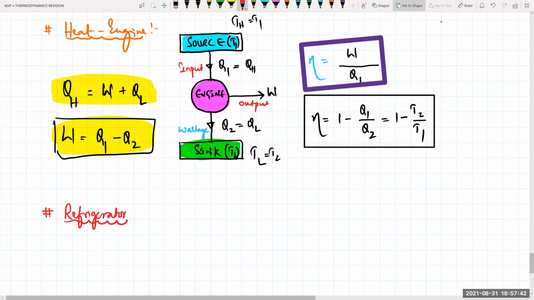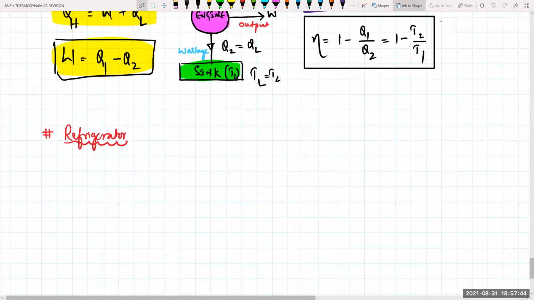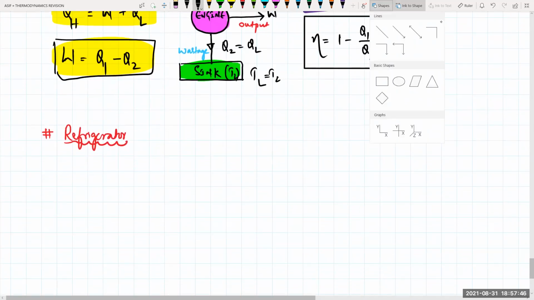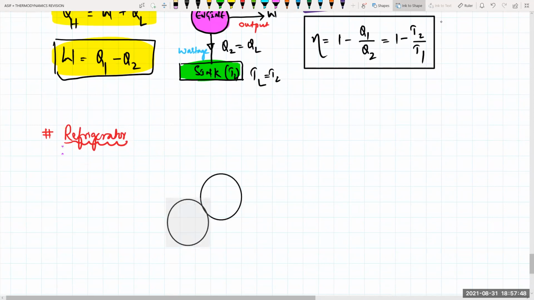So in the refrigerator also it is the same thing. If I draw the rough diagram, from here we are taking some heat, and from here it is going out. This one is at the higher temperature source, and this will be at the lower temperature, T lower.